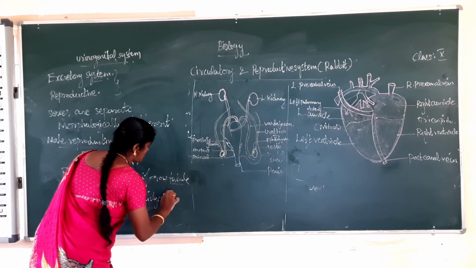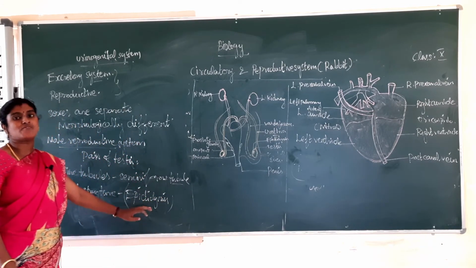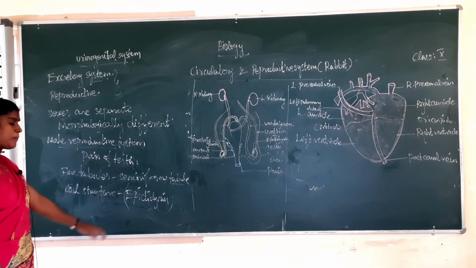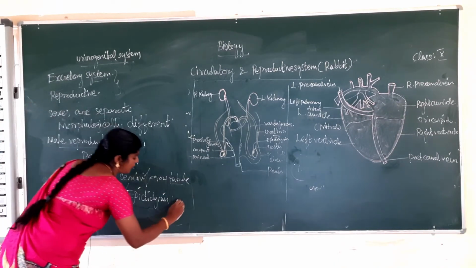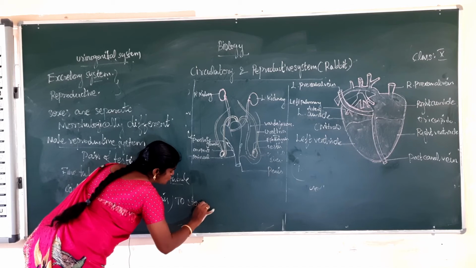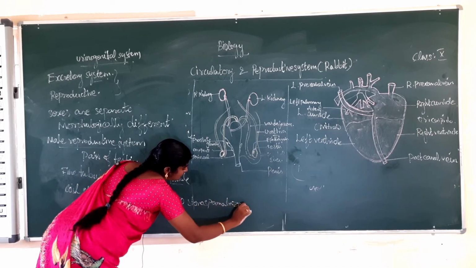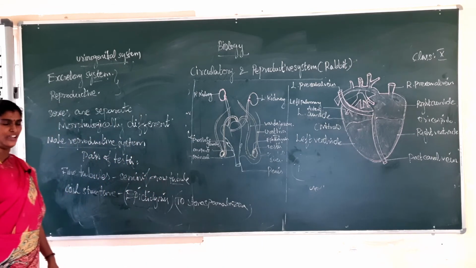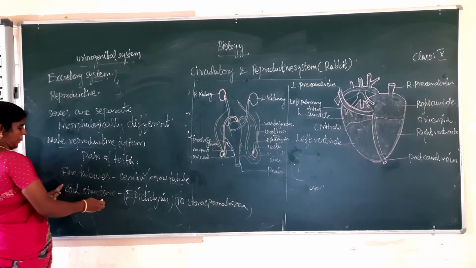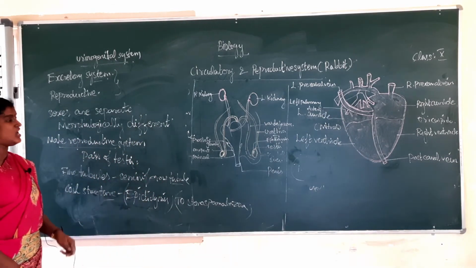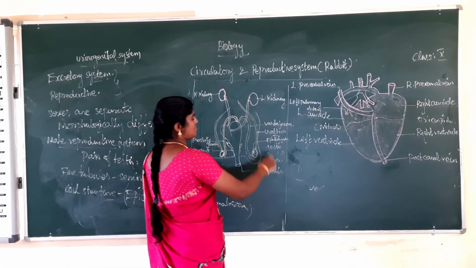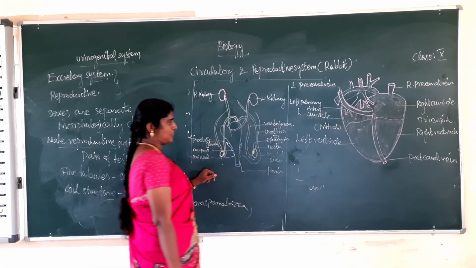What is the use of the epididymis? To store spermatozoa. So next part, last one, the vas deferens. The small duct is called the vas deferens.